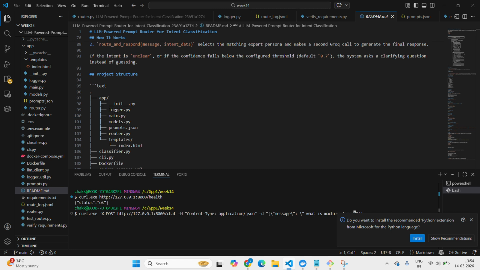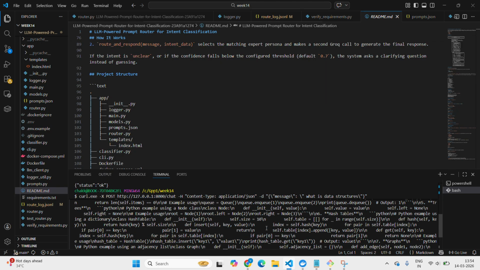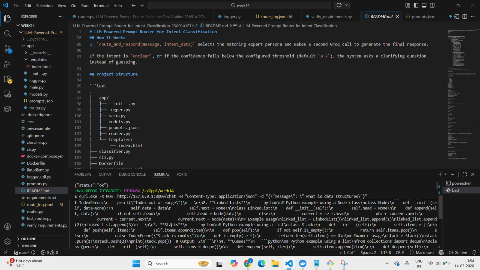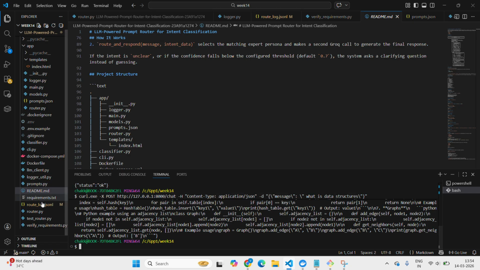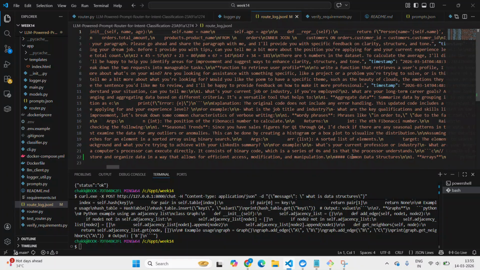Let's change the question: what is data structure? Here the intent is code, with the confidence, and the response says data structures are the building blocks of programming. The response to the question will be stored in route_log with intent code, and the user message is what is data structure, and this is the final response.